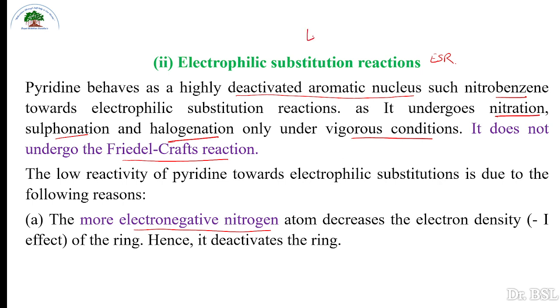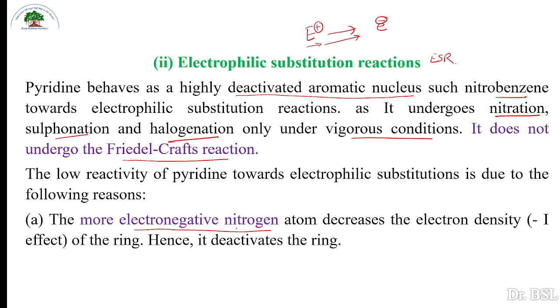An electrophile is attracted towards electrons. So if more electron density is there, the electrophile is easily attracted towards the molecule and it will readily show electrophilic substitution reactions.